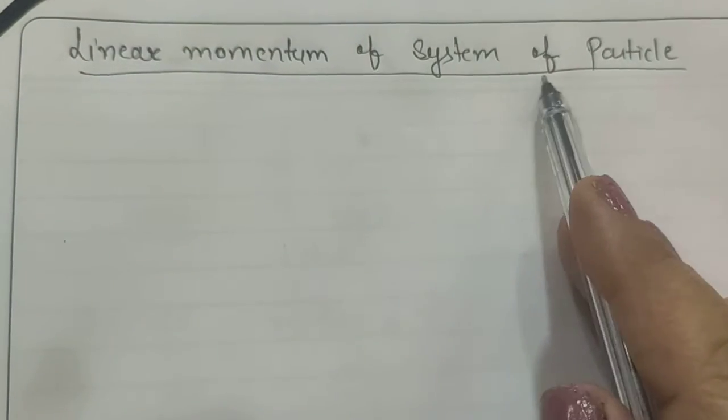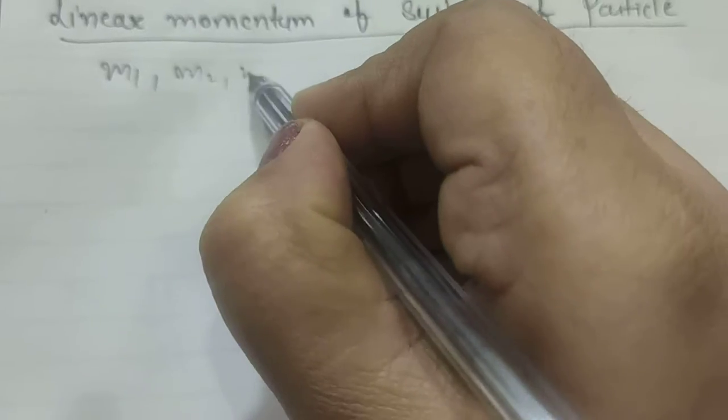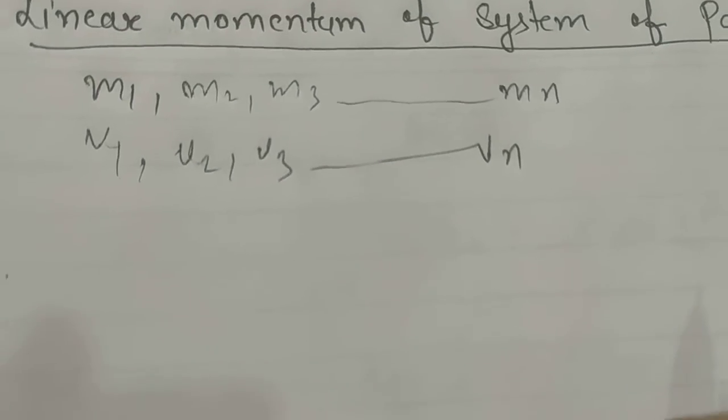Linear momentum of a system of particles. Let us consider n particles having masses m1, m2, m3, and so on up to mn, with their respective velocities v1, v2, v3, and so on up to vn.